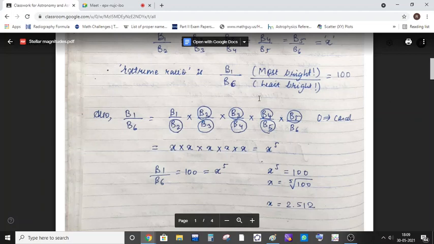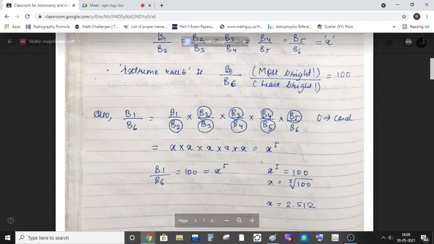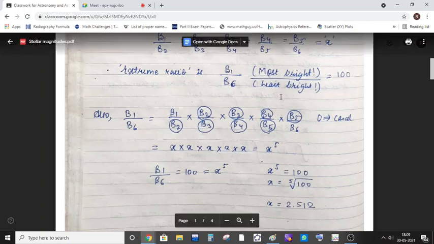So what you need to do is take the brightness of the most bright class and divide it by the brightness of the least bright class. And if you do this division, they find in their experimental data that it comes out to be 100. This thing was experimentally verified by Pogson.